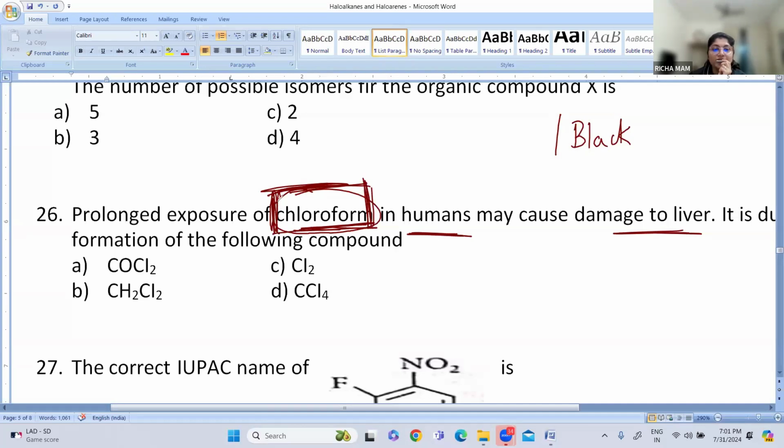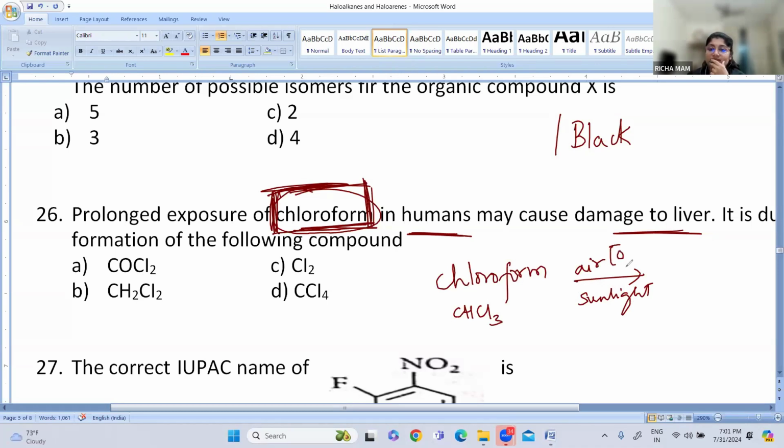If chloroform is continuously exposed to air and sunlight, what will happen? Chloroform is CHCl3. It will undergo slow oxidation. Slowly it will react with the air, and it will form a highly poisonous gas. Which is the highly poisonous gas? It is phosgene.